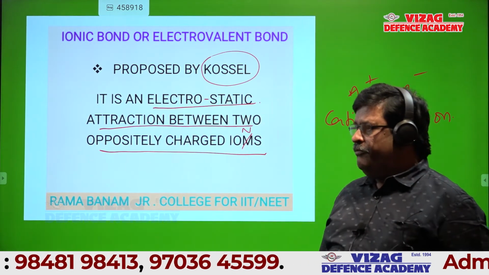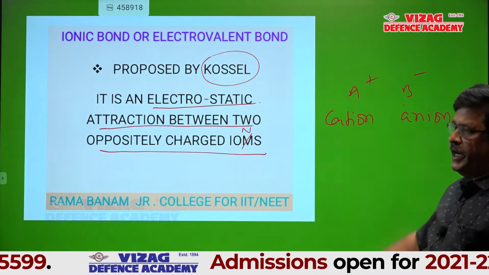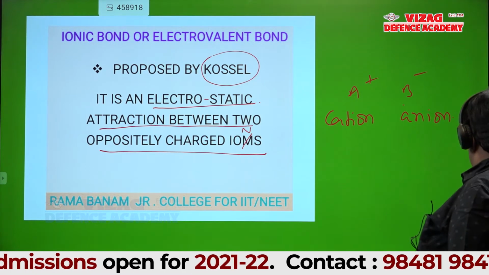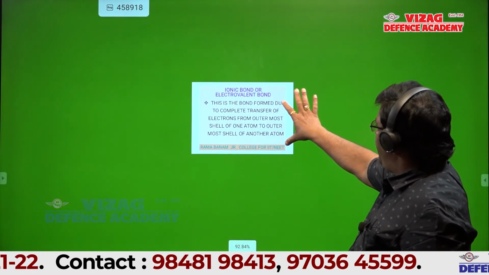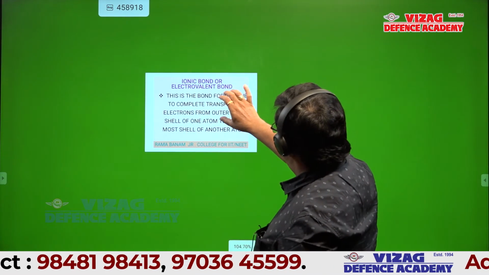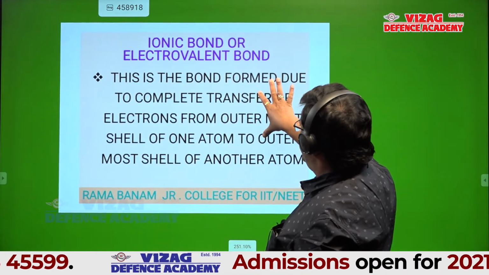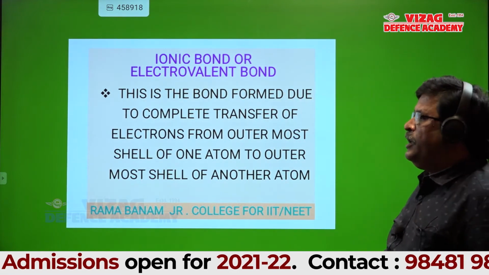How an atom forms a cation and how an atom forms an anion, first that you should know. See this. This we can also define as, students, see this definition. This is actually definition given in some textbooks. This is also correct.